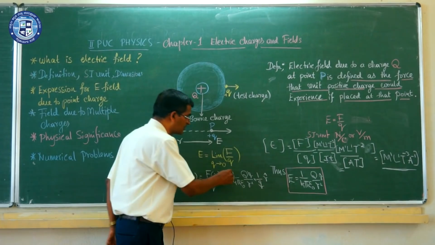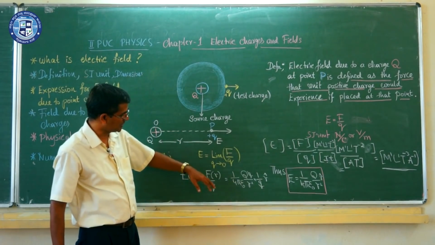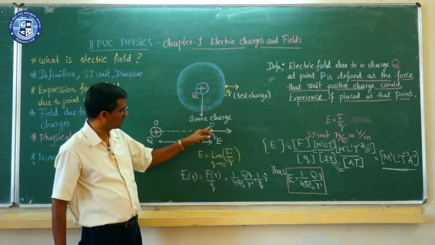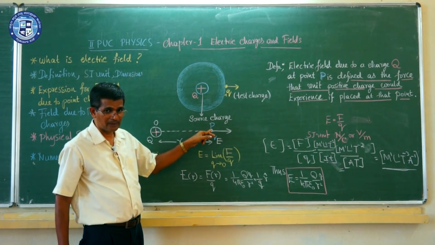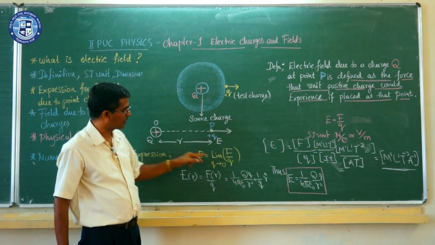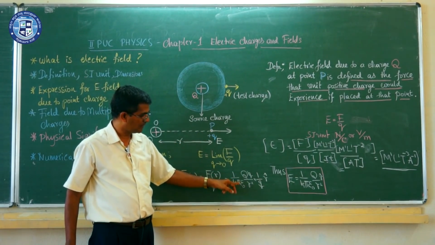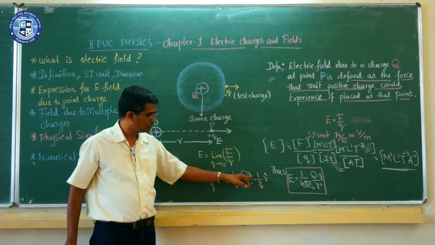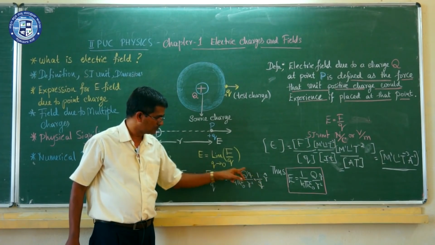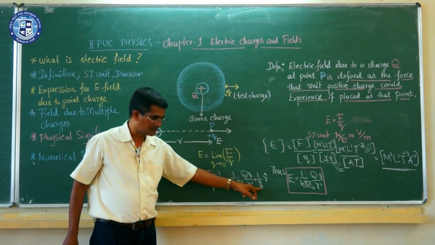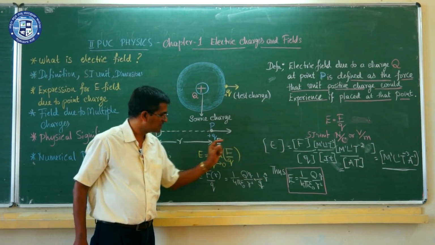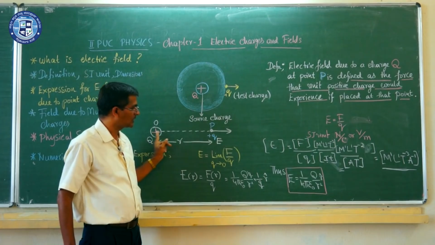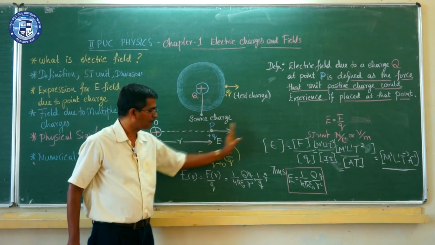You know that on the basis of Coulomb's law, which you studied in a previous section, the force between these two charges is 1 by 4 pi epsilon naught into the product of the magnitudes of the charges divided by the square of the distance, that is 1 by 4 pi epsilon naught q into Q divided by r square. Now into 1 by q, the denominator q is there, and this q and q cancel. Since both are positive charges, it will experience a repulsive force.